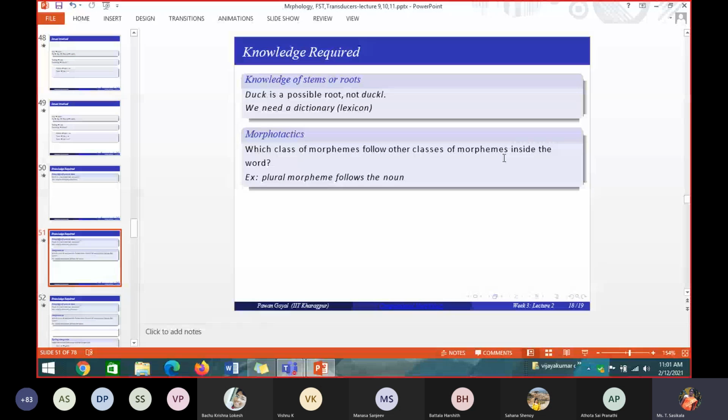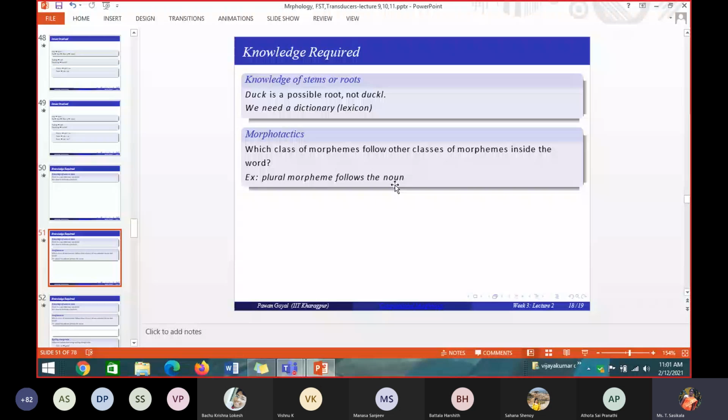That is called morphotactics. For example, plurals always follow the noun, not the verb. Plural S always follows the noun. So before it you will have a noun as a morpheme, and then the plural follows the noun. You should have some knowledge about what type of morpheme follows what type of morpheme. Only then can we find out the proper root.